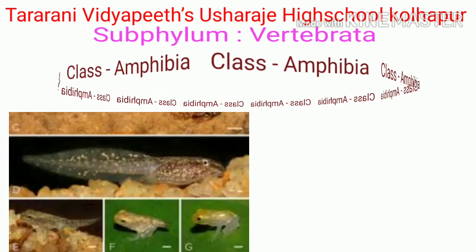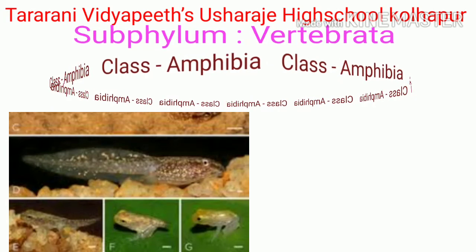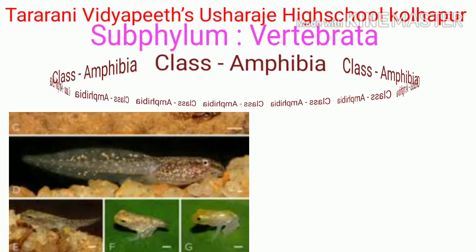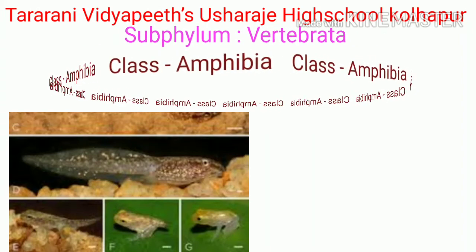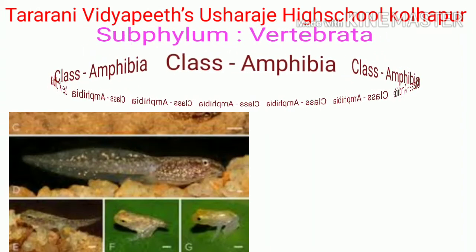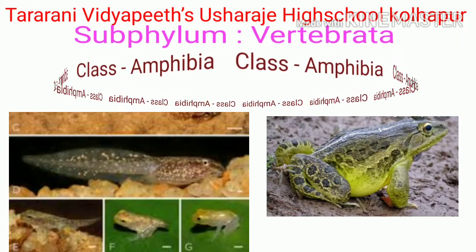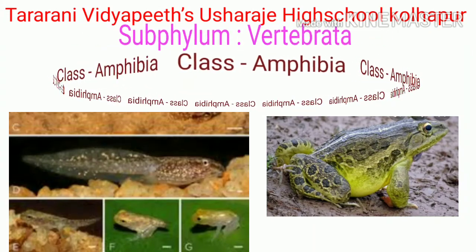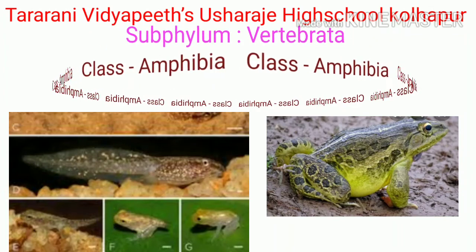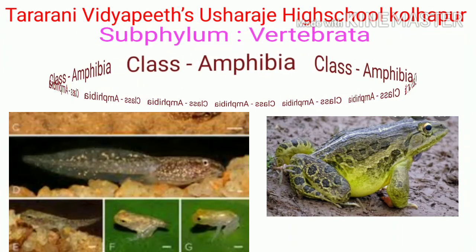Class Amphibia. These animals are strictly aquatic during larval life and perform only aquatic respiration, whereas they can live in water as well as on land during adult life and can perform aquatic as well as aerial respiration.